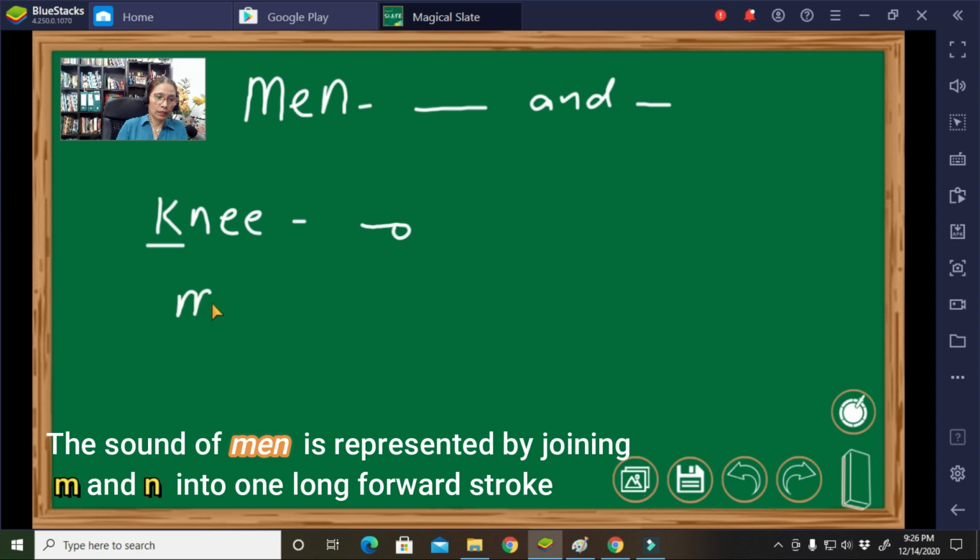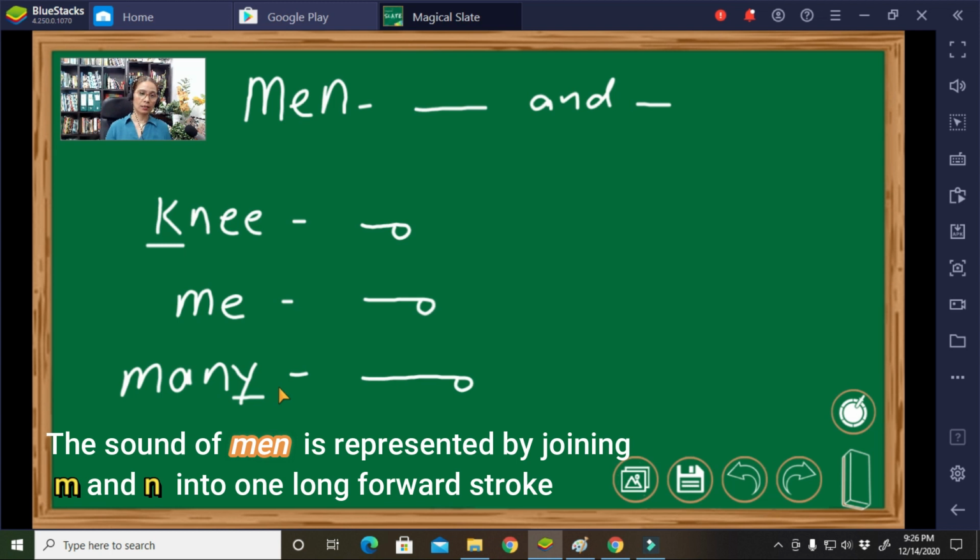Next, the word is me. We have a straightforward line followed by a small circle. Now, for the word many, let's follow the rule. We have to combine M and N, then add E, because Y here is pronounced as E. Okay.